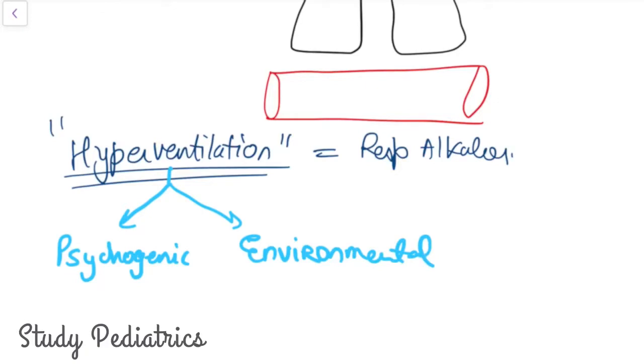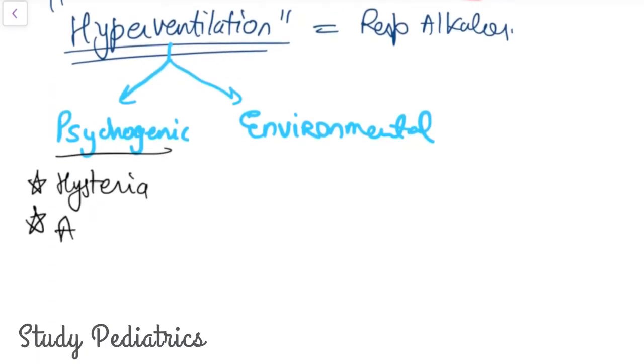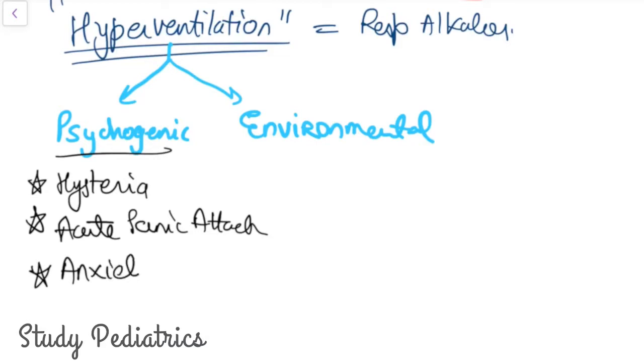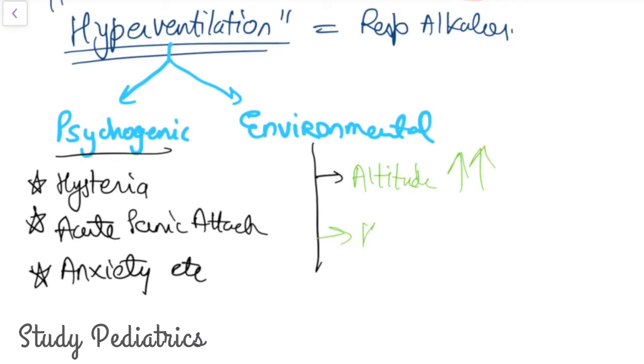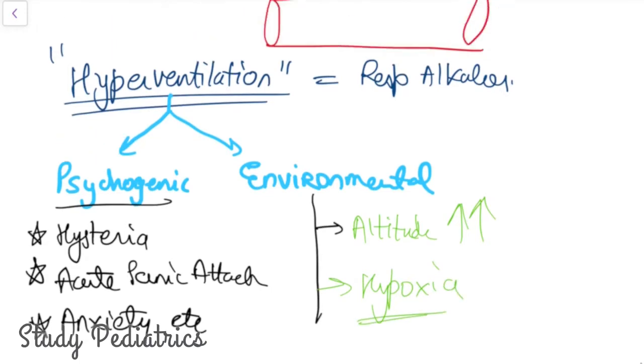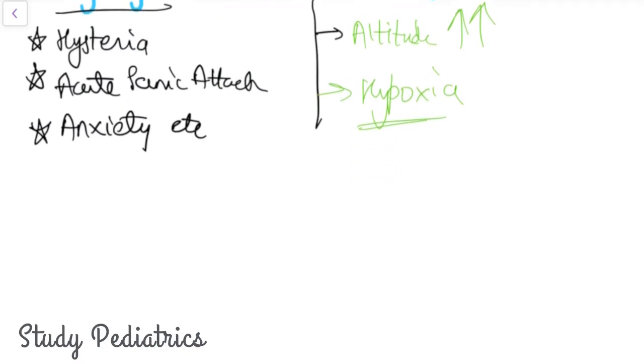Psychogenic causes can be hysteria, an acute panic attack, anxiety, etc. And the environmental causes can be altitude shift, high altitude, or relative hypoxia in the environment. These are the causes of metabolic and respiratory alkalosis.